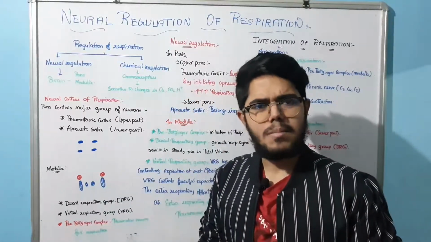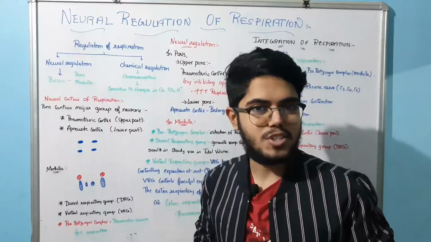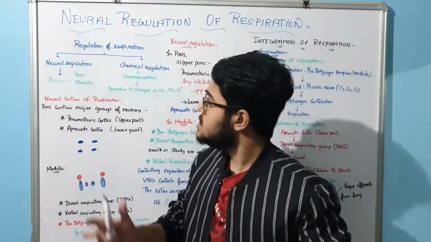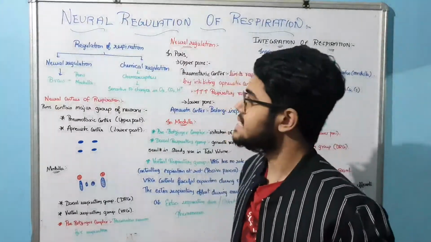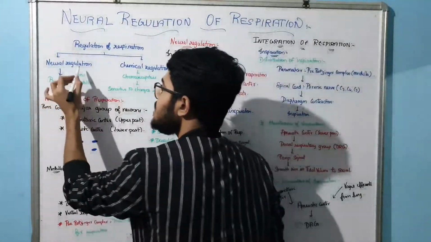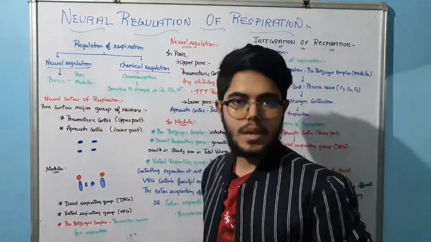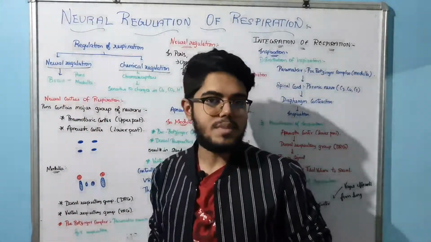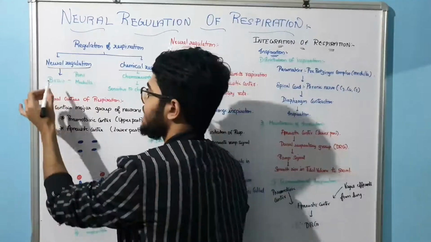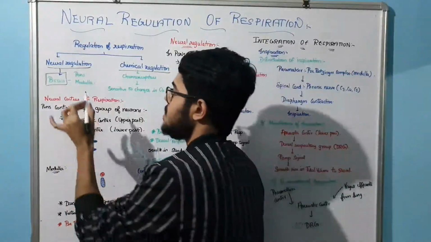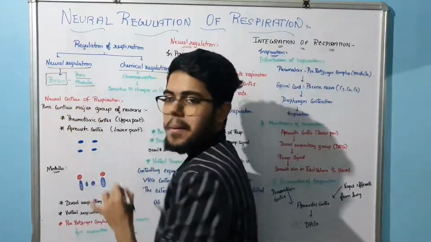Today we are going to discuss the most important topic in physiology, that is the neural regulation of respiration. Now this regulation of respiration is classified into neural regulation as well as chemical regulation. The neural regulation takes place in the brain. So in the brain, the most important centers are the pons as well as the medulla.